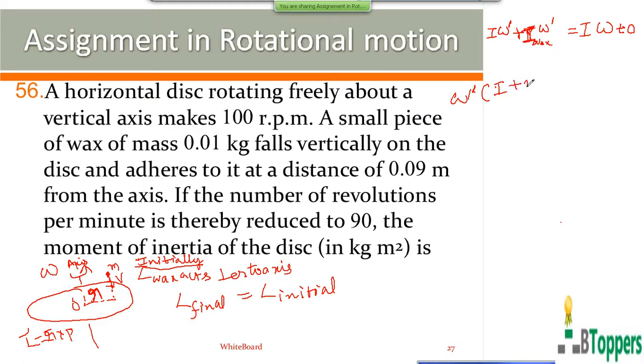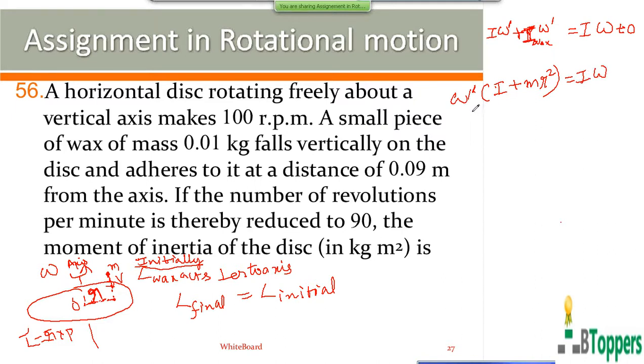The moment of inertia of the piece of wax when it falls onto the disc, you can write as small m r square, where small r is the distance of the point at which the piece of wax falls on the disc from the axis, and small m is the mass of the piece of wax.